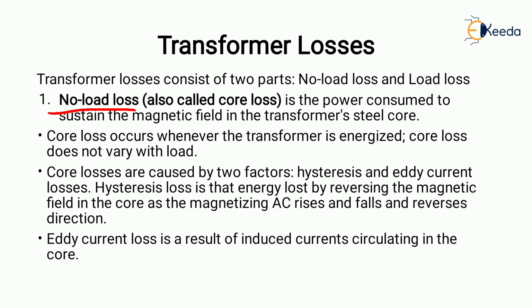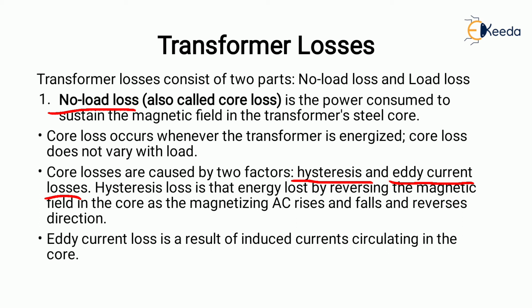The core losses are caused by two factors: one is hysteresis and the second is eddy current loss. Hysteresis loss is the energy lost by reversing the magnetic field in the core as the magnetizing AC rises and falls and reverses direction.